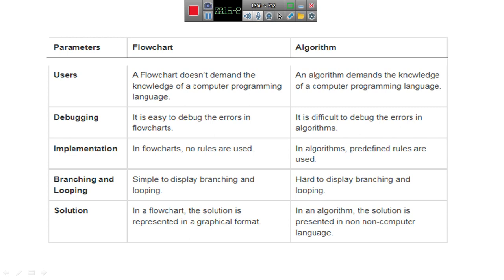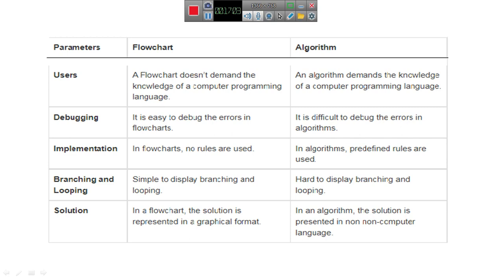In case of the users parameter, a flowchart doesn't demand the knowledge of a computer programming language, but an algorithm demands the knowledge of a computer programming language.